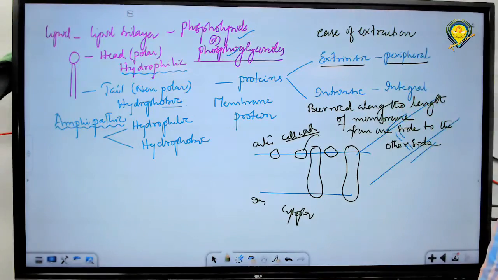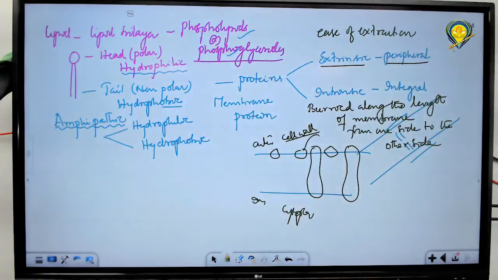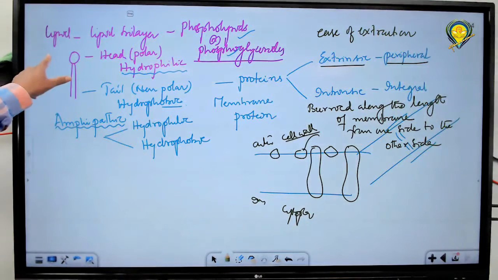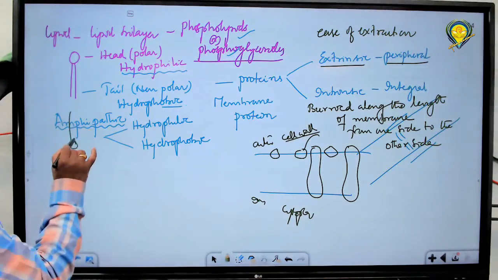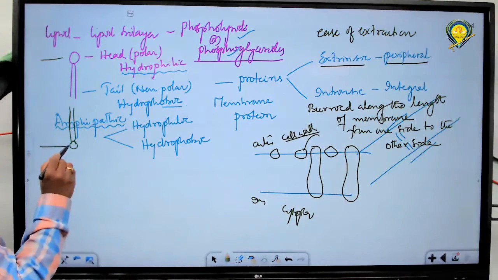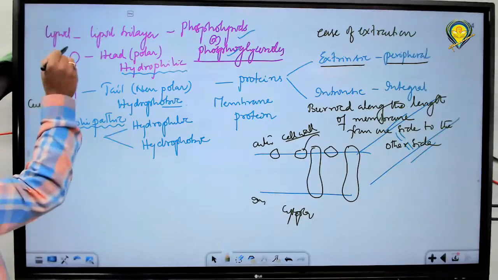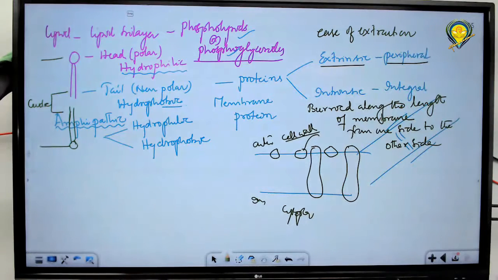What are they called? Membrane proteins. Okay, now, these proteins are of two types, that's what I told you. Here also hydrophilic, hydrophobic. So it is a lipid bilayer, I told you, so it will be like this. This is the outer surface, one surface of the membrane, and this is another surface of the membrane. Tails are projected towards the center. I told you, the peripheral ones are heads, polar heads, and tails are projected towards the center. So they get protected from the aqueous environment, as they are in the center.